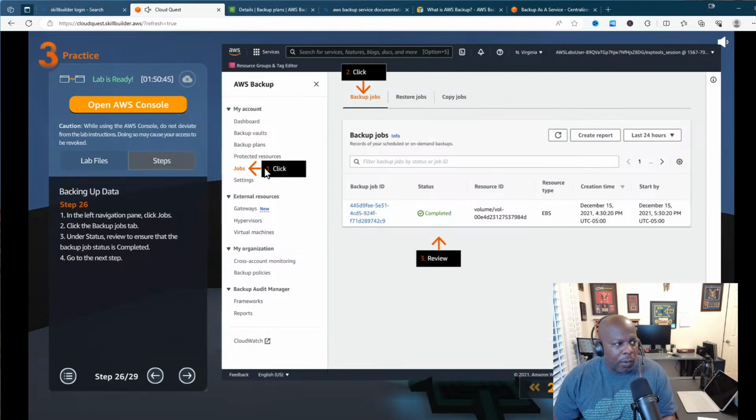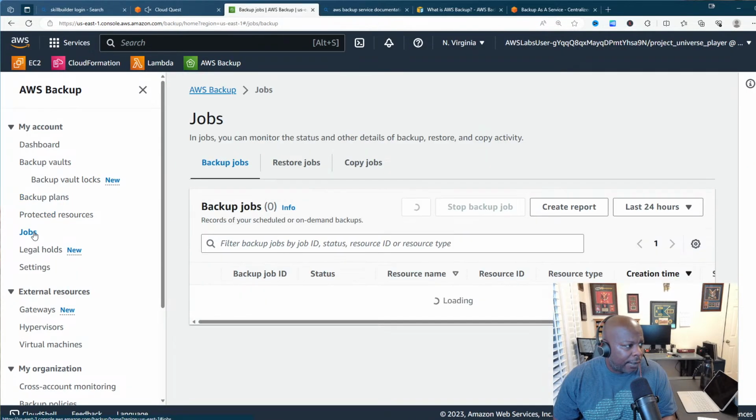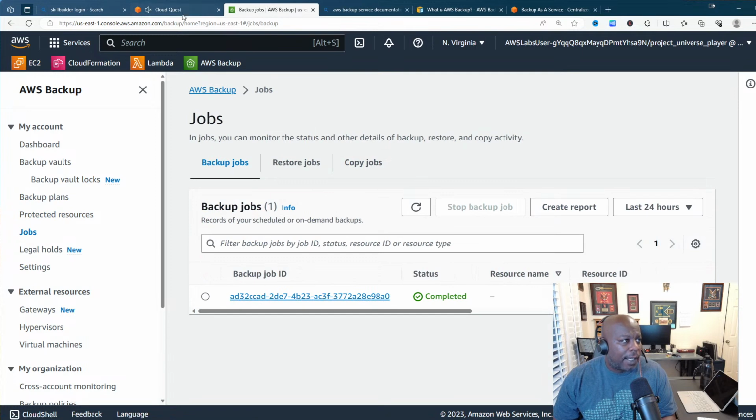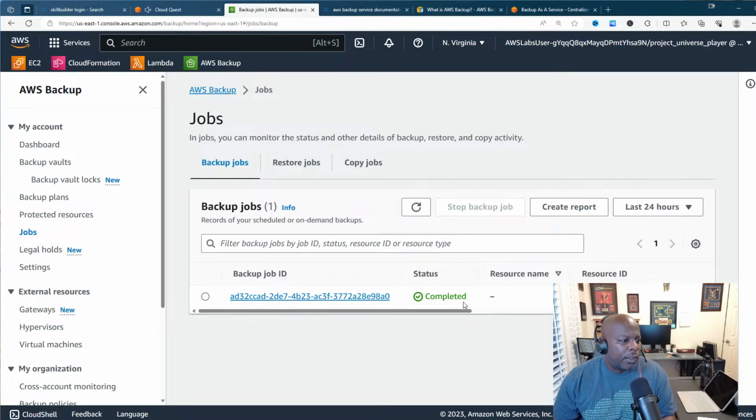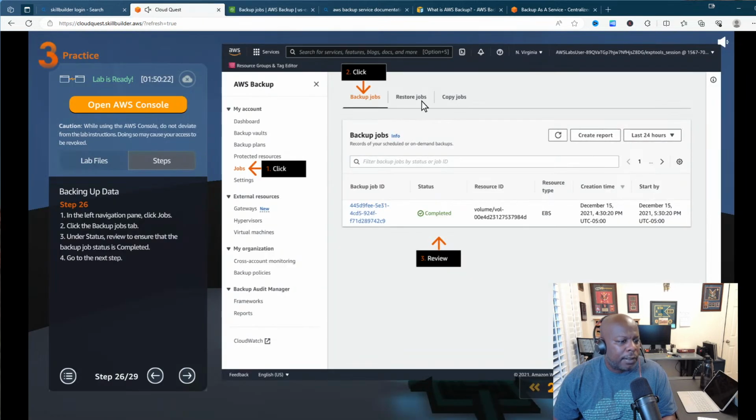All right, cool. So now we want to click on jobs and then backup jobs. So now come down here to jobs. That's a lot of stuff. All right, cool. And then backup jobs. Under the status, review to ensure that the backup job status is completed. So we want to make sure it's completed. It's completed right here. We're good to go. That means good to go.